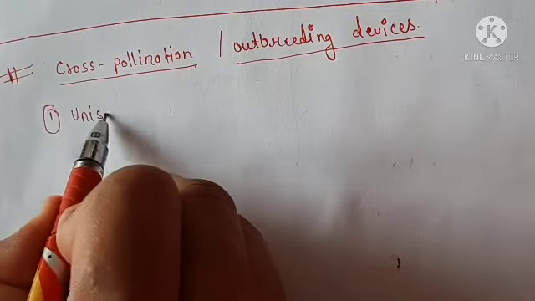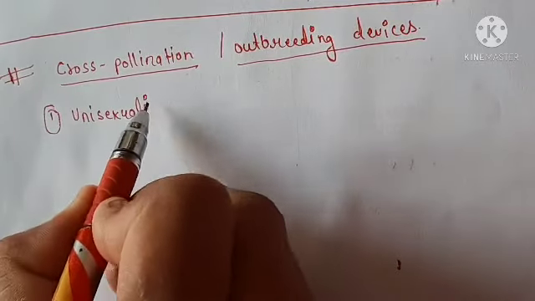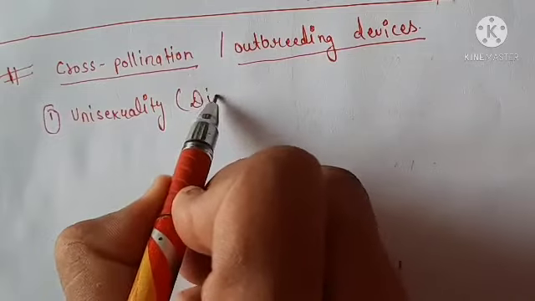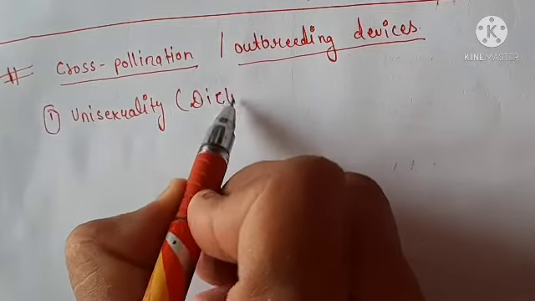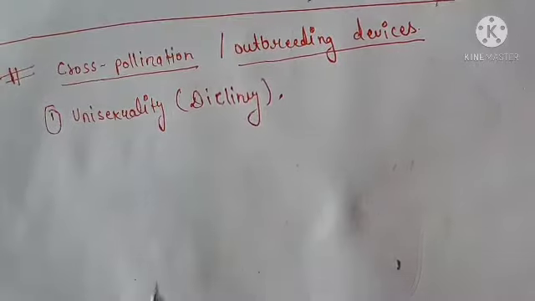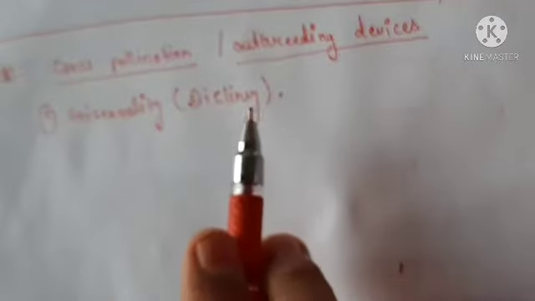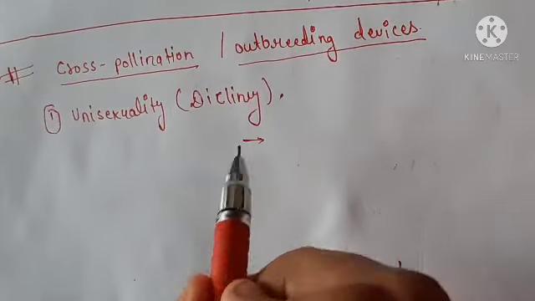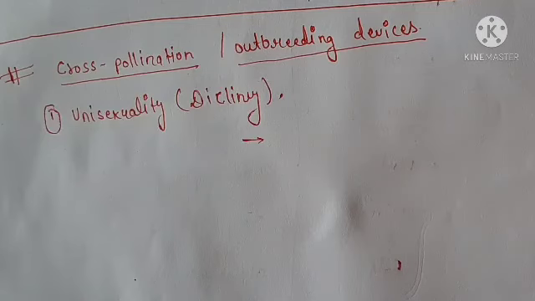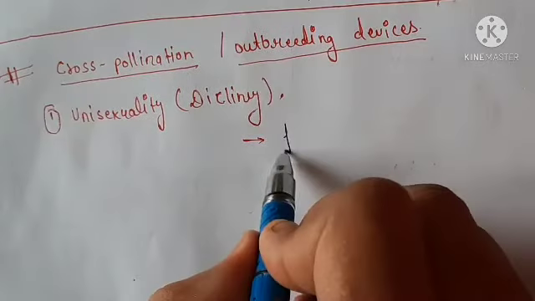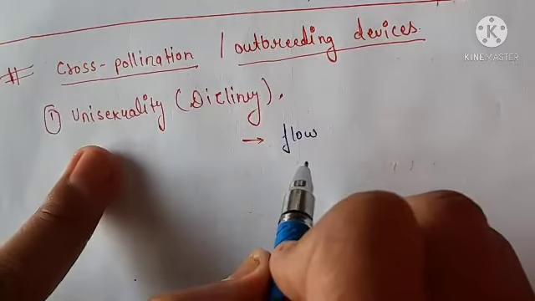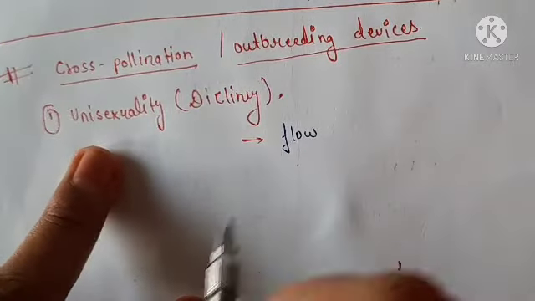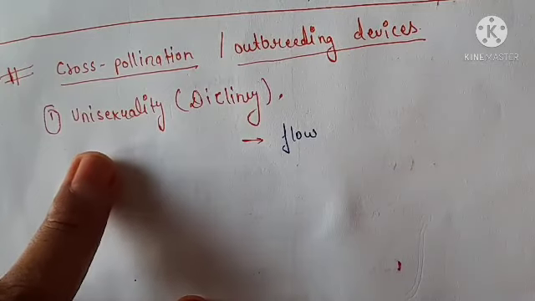First, we will discuss unisexuality. Unisexuality is also called dicliny. It is very clear from the name. Dicliny means flowers are either pistillate or staminate. Unisexuality means either the flower has anther or it has stigma.